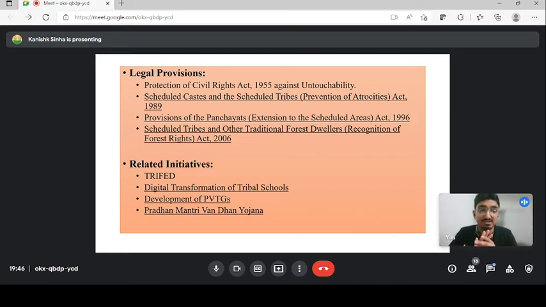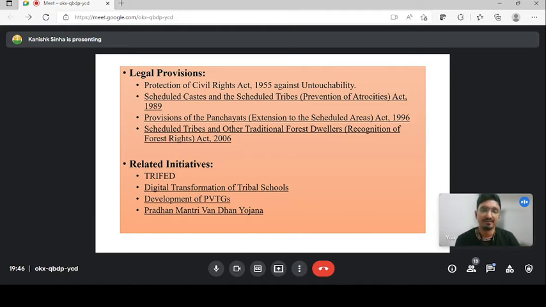So there are only 4 acts. The thing is why it is important, guys: there are only 4 acts specifically dealing with scheduled tribes, so you have to remember the name. You will be directly asked which of the following is not the legal provision or the act which deals with the scheduled tribe. And then you have the related initiatives. There are various. You have the Pradhan Mantri Vandhan Yojana. Then for the market of the scheduled tribe, you have TriFed. This is a very famous thing. If you have given CLAT 2021, if you have prepared for it, you must have read it. It was an important topic during CLAT 2021. So for the market development of the scheduled tribe, to promote business among them and to sell their products, we have the initiative of TriFed. You don't have to remember the initiatives.